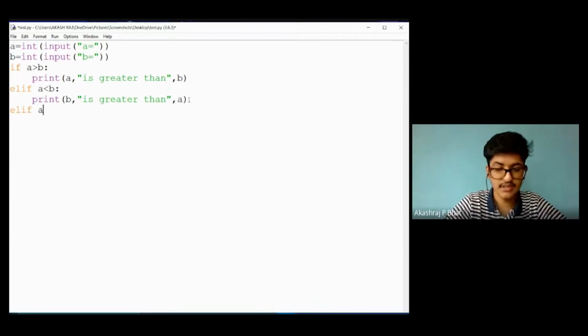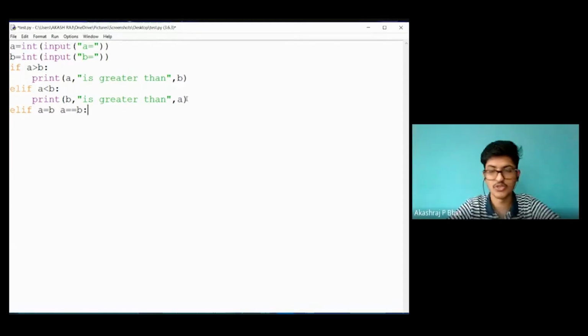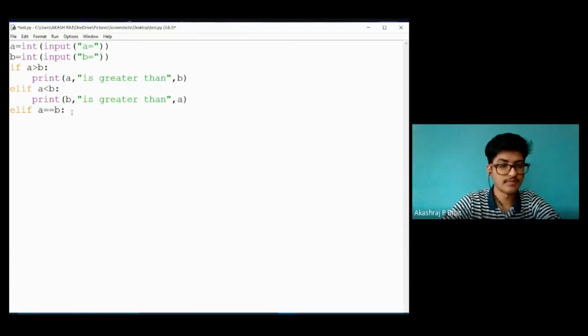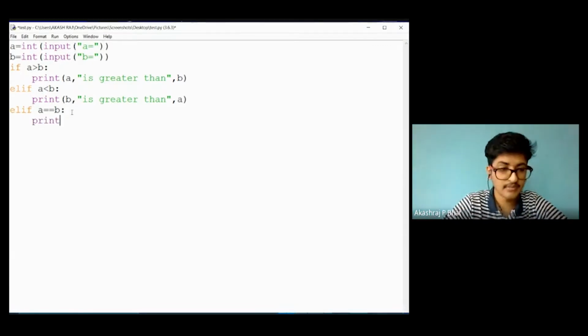Elif a is, so now can anyone say which operator should I use here? Should I use a equal to b or a double equal to b? Which one should I use? Yes, that's correct. It is a double equal to, because a equal to b means assigning. A double equal to b means comparing. So here we need to compare the a and b values. So I will print a is equal to b.